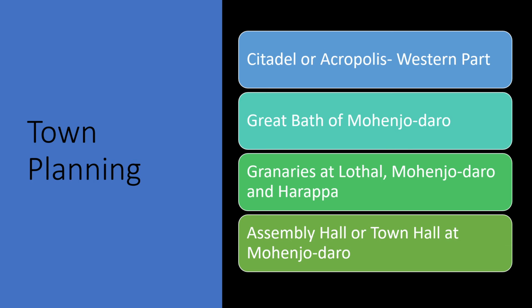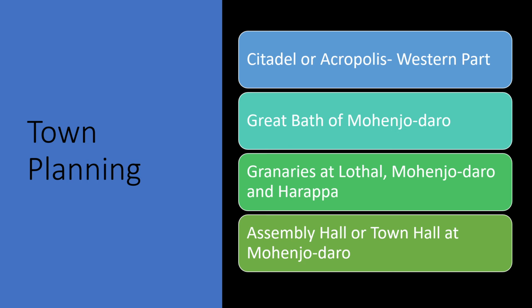The granaries at Lothal were also found in the citadel or the acropolis area. The granary was normally located close to the river bank. Another important structure found in the citadel area at Mohenjo-daro was the assembly hall or town hall. It was a large hall consisting of 20 pillars of bricks which were arranged into 4 rows of 5 each. So we see that the town planning was quite organized and advanced.